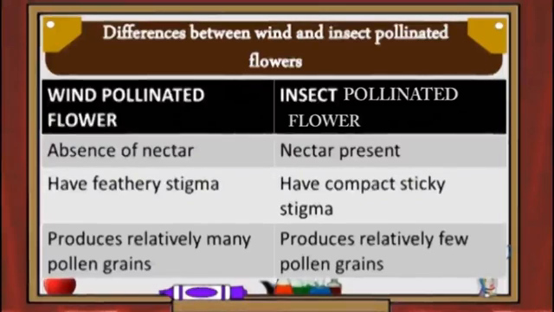Nectar is the sweet fluid in flowers. The wind pollinated flower has a feathery stigma, while insect pollinated flowers have a compact and sticky stigma. The wind pollinated flower produces relatively many pollen grains, whilst the insect pollinated flower produces relatively fewer pollen grains.